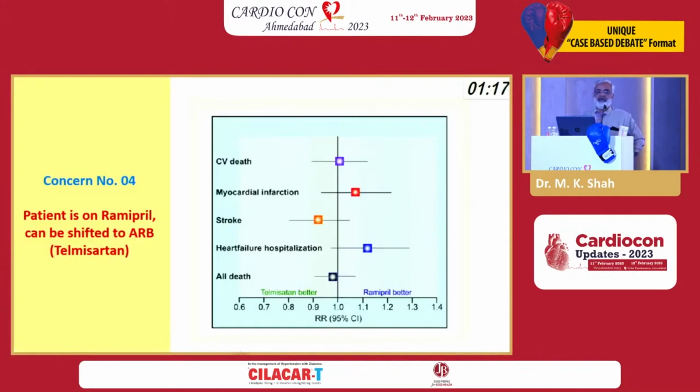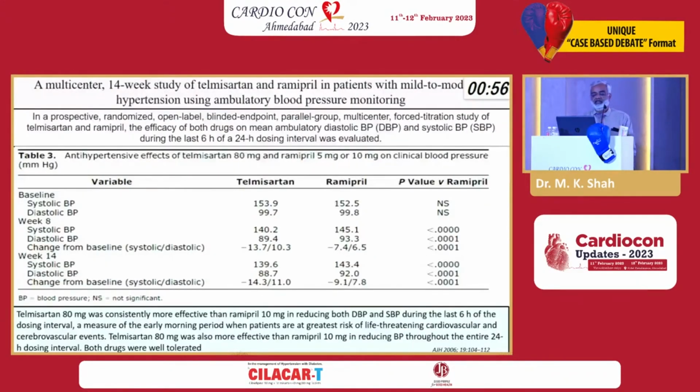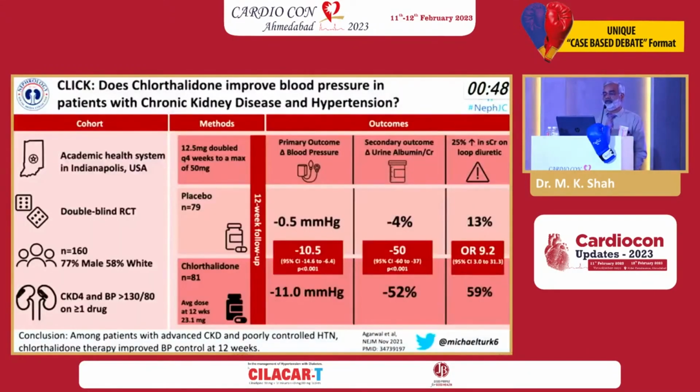Ramipril versus telmisartan equivalence we have already shown in many trials, but in the last 4 hours, again going back to the chronobiology, in the last 4 to 6 hours, what happens to the blood pressure when the patient is on Ramipril versus telmisartan? And here you can see that both systolic as well as diastolic blood pressure in the last 6 hours, the reduction at the end of 14 weeks with telmisartan was 14 versus Ramipril only 9. So we can have on an average 5 to 6 millimeter mercury difference.